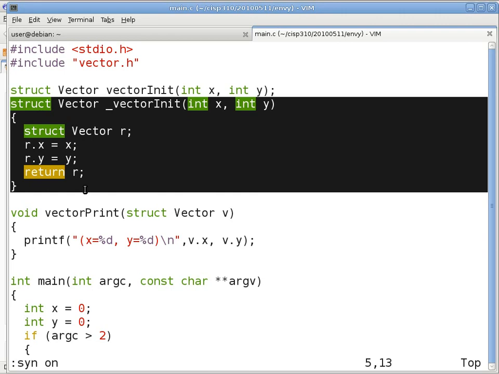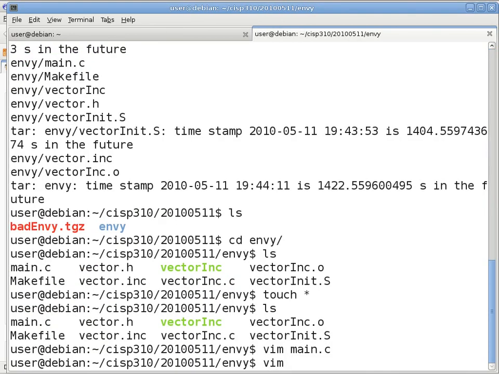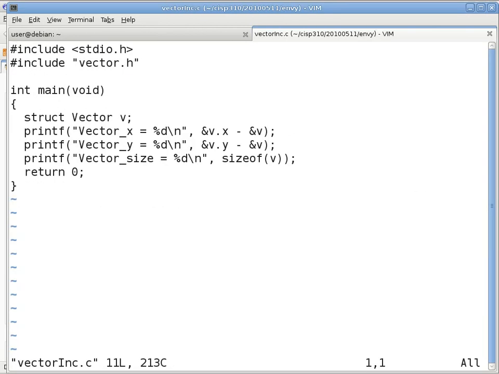Does it look somewhat familiar to you? Yes. Okay. And so what we want to do is to take a look at some of the other stuff. We want to take a look at vectorinc.c because I mentioned that there's a problem with it. Can anyone spot any problem with this file?